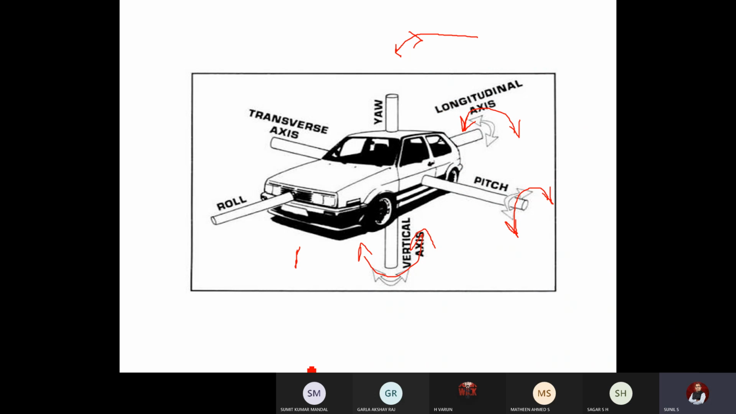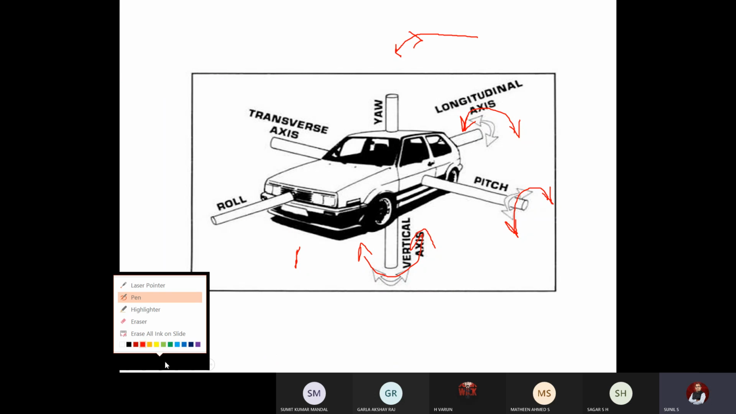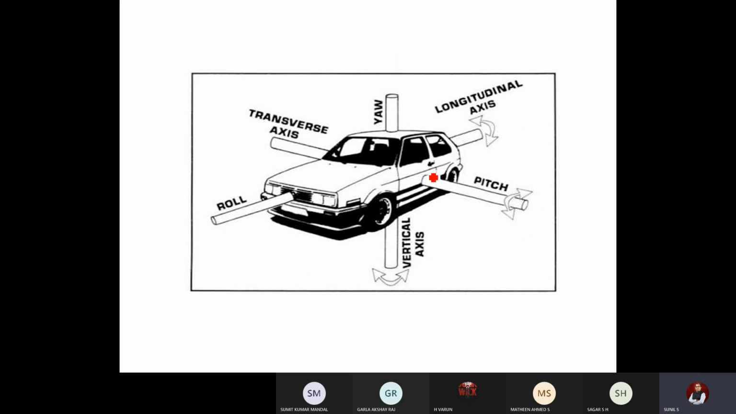So these are the three important phenomena that take place. One is the pitching across the transverse axis, yaw across the vertical axis, and roll across the longitudinal axis. Sometimes if this roll increases beyond a certain limit, the vehicle will topple. So these are the three important actions that take place during driving a vehicle. At such situations, the excess energy should be absorbed by the shock absorber and the vehicle stability should be ensured.